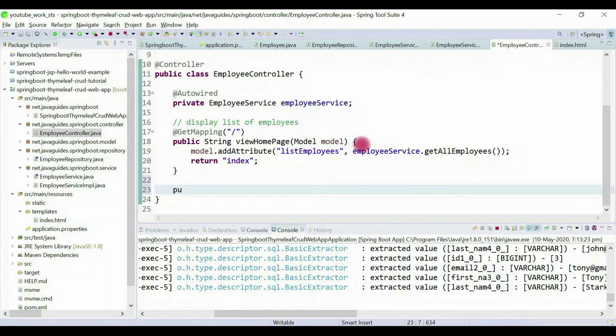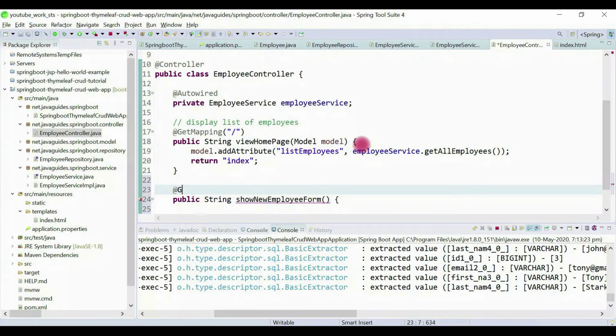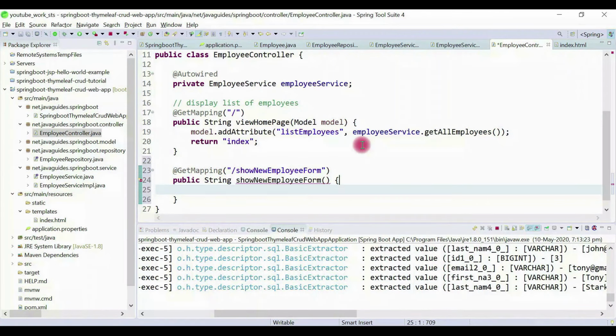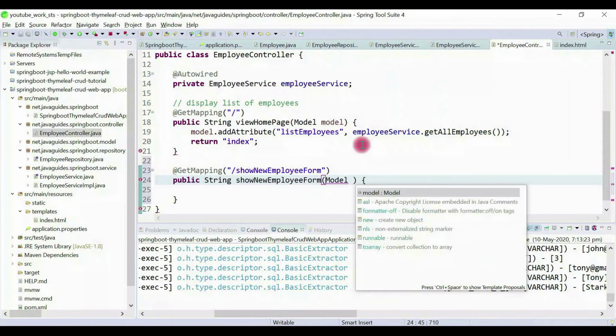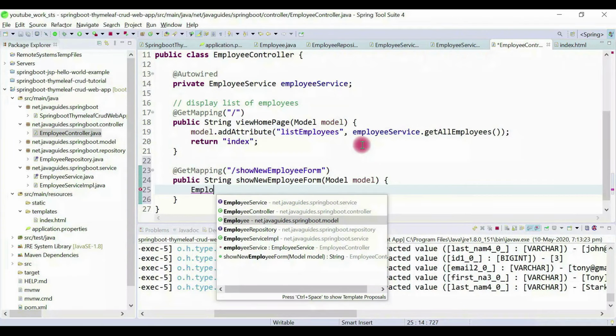Public String, let's give the method name as showNewEmployeeForm, and this is a GetMapping. Just provide this URL here, and we are going to return a model. So let's get a Model object, and here we create an employee object.